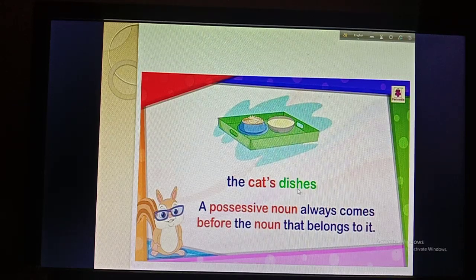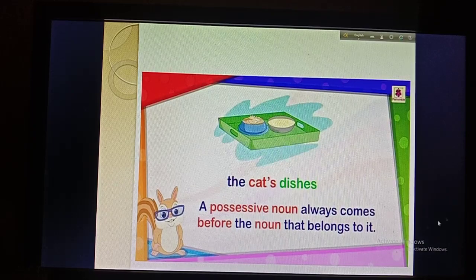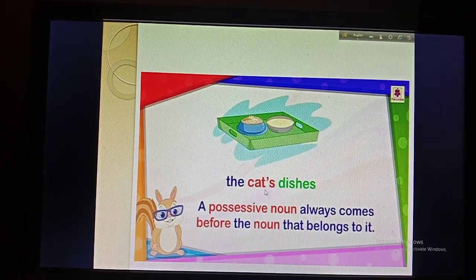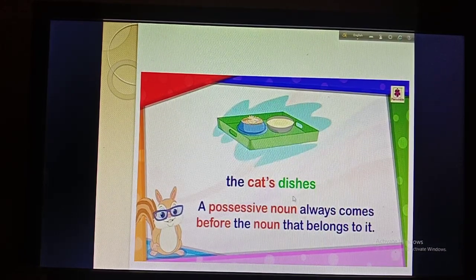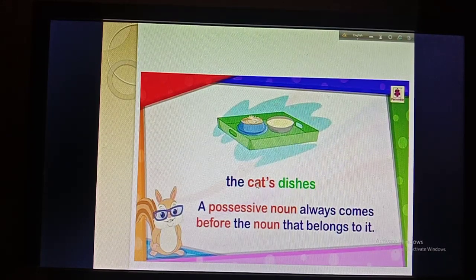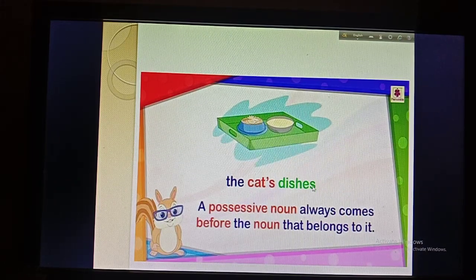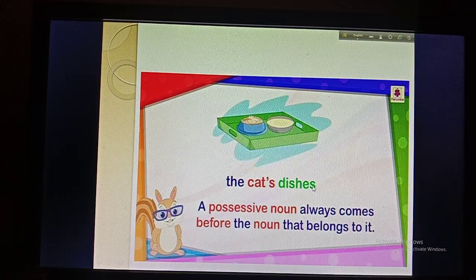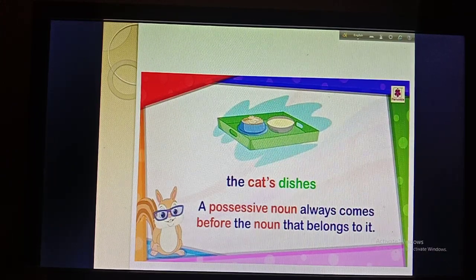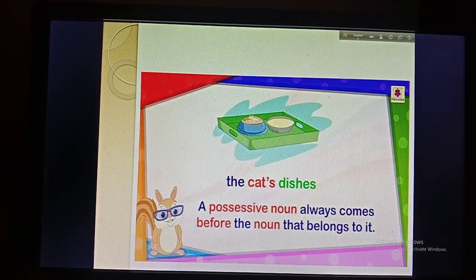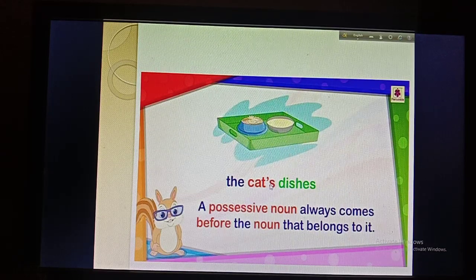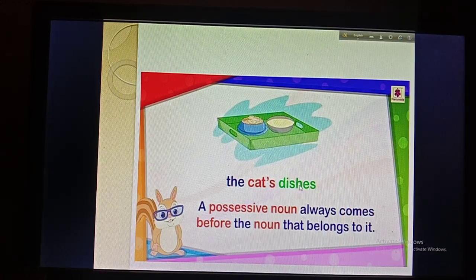So here it is written that cats is a possessive noun and it comes before the noun that belongs to it. That means that dishes belongs to the cats. Okay, so this possessive noun will come before the noun that belongs to it. This is very easy. Actually, this is not very important, but you can just remember that the possessive noun always comes before the noun that belongs to it.